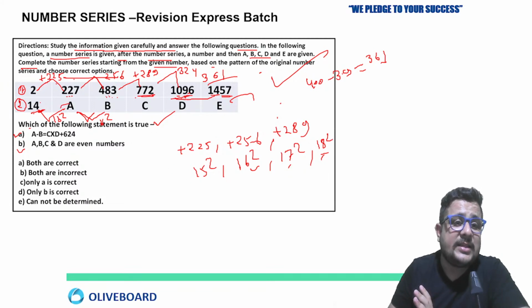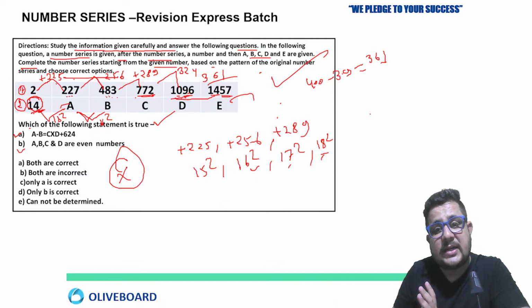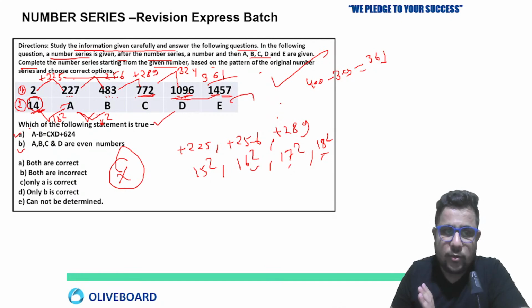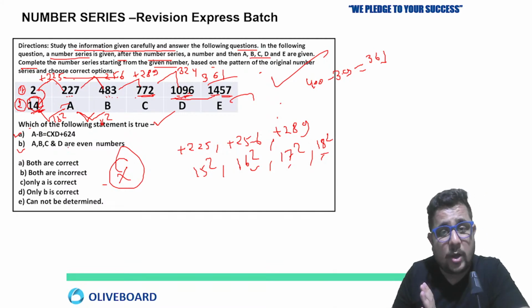So one thing you have to check: is there anything related to the first number or previous number? Are we multiplying something? We have a constant. We have to add the constant value, the squares of 15, 16, 17, 18, right? So by that you can do it, or there is a smart way. Check the difference of the first two numbers, the first number of both series. The first number of the first series is 2 and the first number of the second series is 14. Their difference is plus 12.